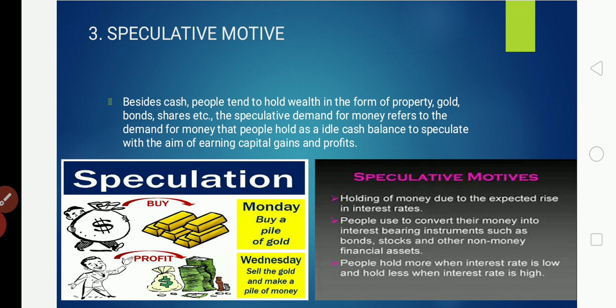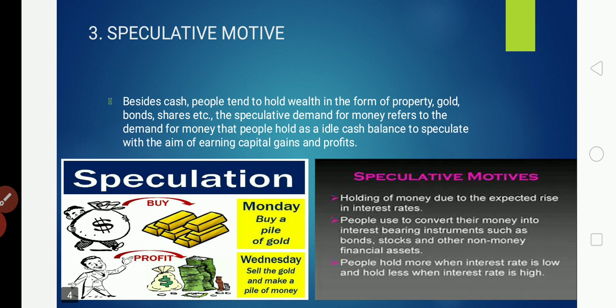Speculative motive means, besides cash, people tend to hold wealth in the form of property, gold, bonds and shares. Why do people want to hold wealth apart from cash? Speculative demand for money refers to the demand for money that people hold as idle cash balance to speculate, with the aim of earning capital gains and profits.